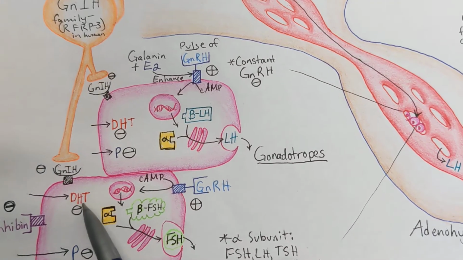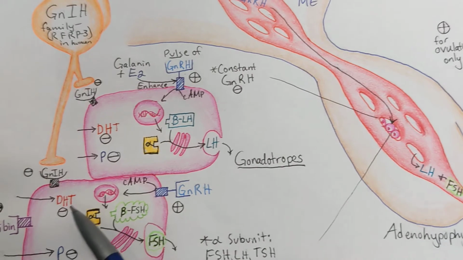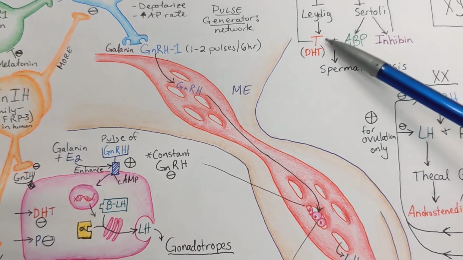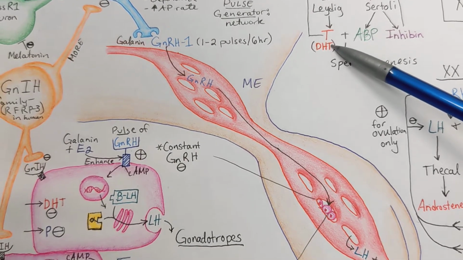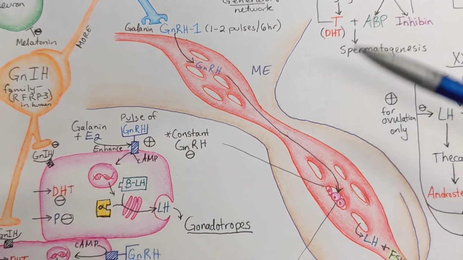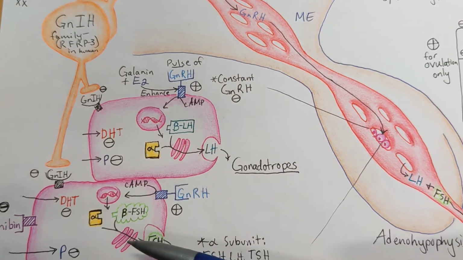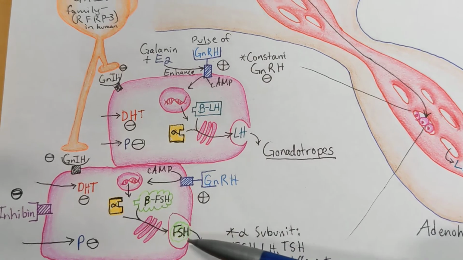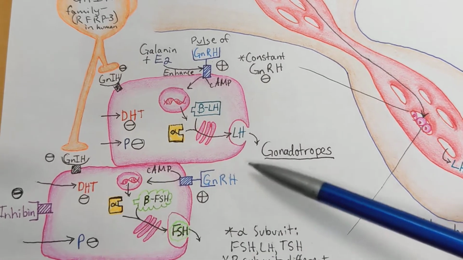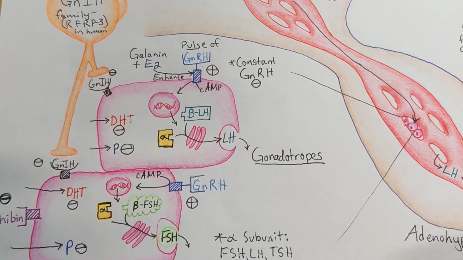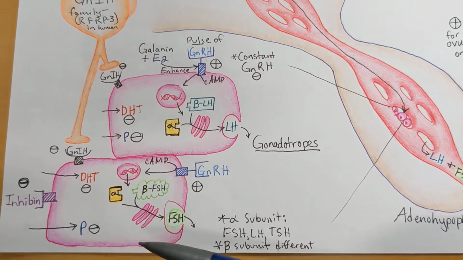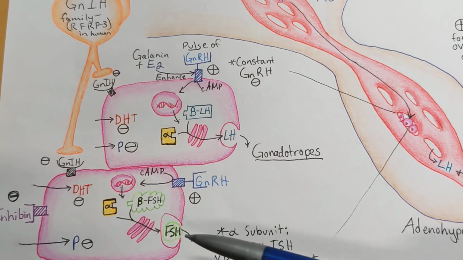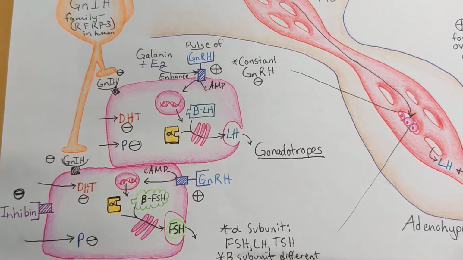DHT is a more potent androgen even than testosterone is. Oftentimes testosterone is converted into DHT by 5-alpha reductase throughout the body as well as within the hypothalamus and anterior pituitary gland. DHT in particular is what is kind of putting the brakes on the release of FSH and LH from the gonadotropes in the male. Okay. And so this is happening in both males and females for most of the female cycle.